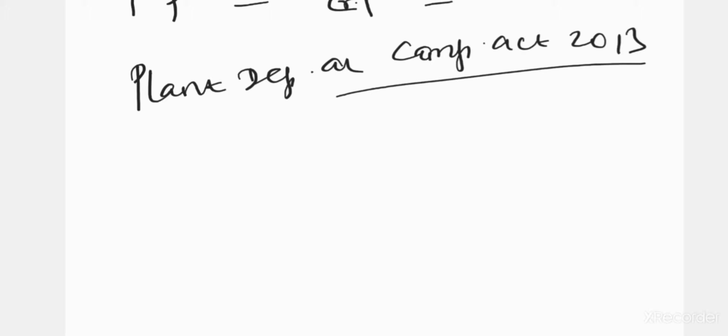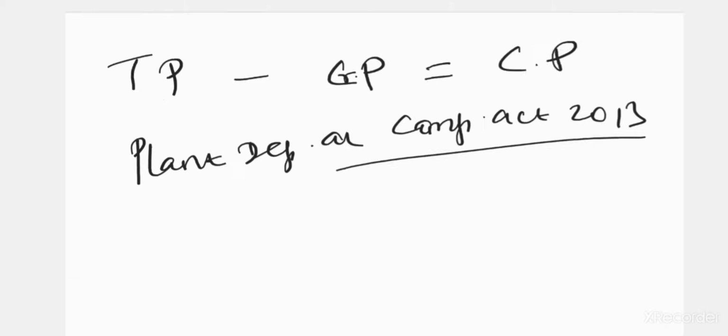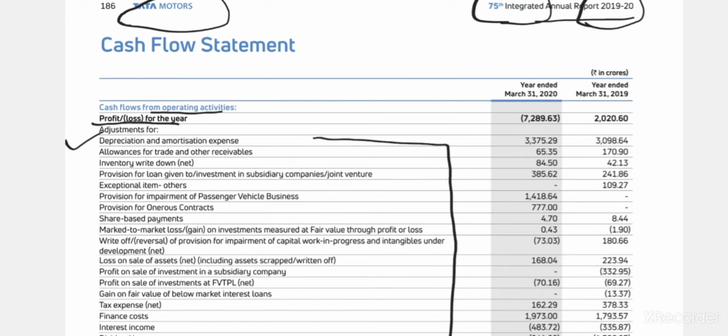This is based on the Companies Act. Don't confuse it with income tax. Planned depreciation as per Companies Act 2013, not as per income tax. There are differences, which are of course material for the company, but we should follow the Companies Act for the same. Now, allowances for trade and other receivables.